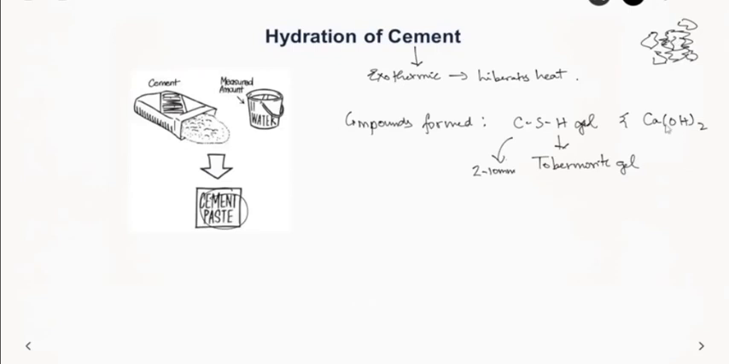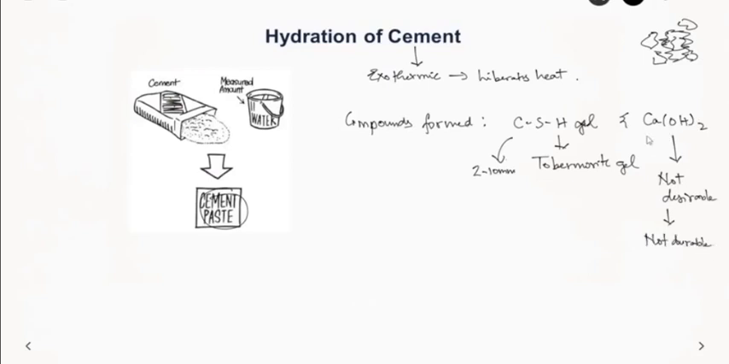The other component, calcium hydroxide, is not a very desirable component. It contributes to lack of durability of concrete. If an excess of Ca(OH)2 is there, concrete is not durable. That is, over the long run, it will start deteriorating.